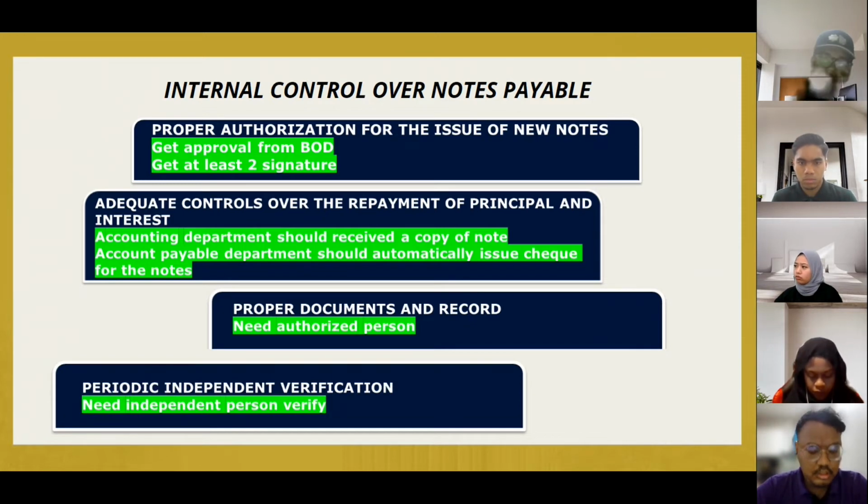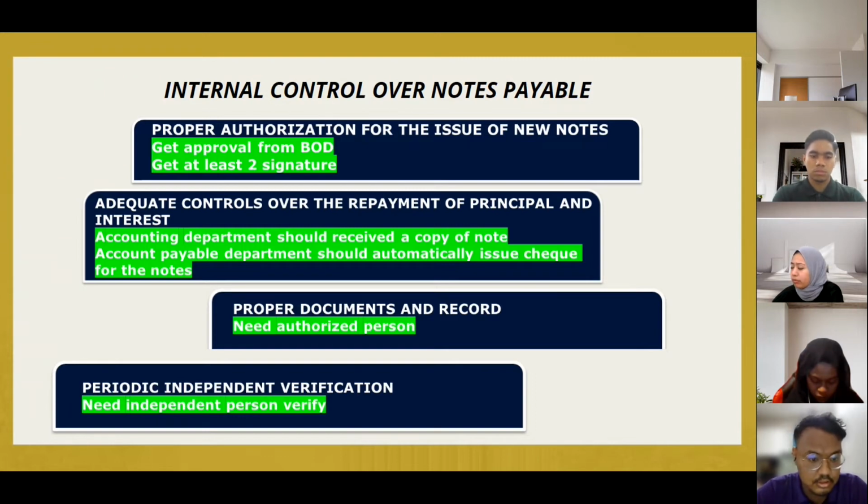So that's the meaning of the first internal control, proper authorization for the issue of new notes. For the second internal control, adequate control over the repayment of principal and interest. The periodic payment of interest and principal should be subject to the control in the acquisition and payment cycle. At the time the note was issued, the accounting department should have received a copy of the note, which is similar to when they receive a vendor invoice or receiving report.